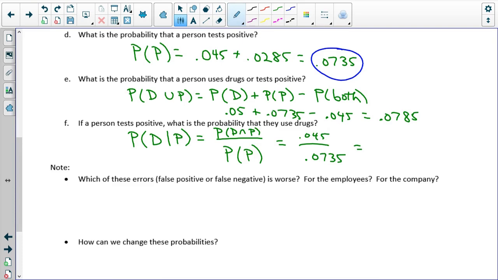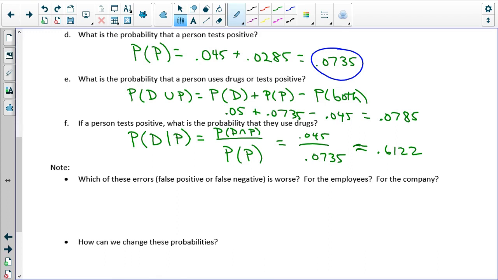So 0.045 divided by 0.0735 gives me approximately 0.6122. So only 61% of the people that test positive are actually using drugs in this case.